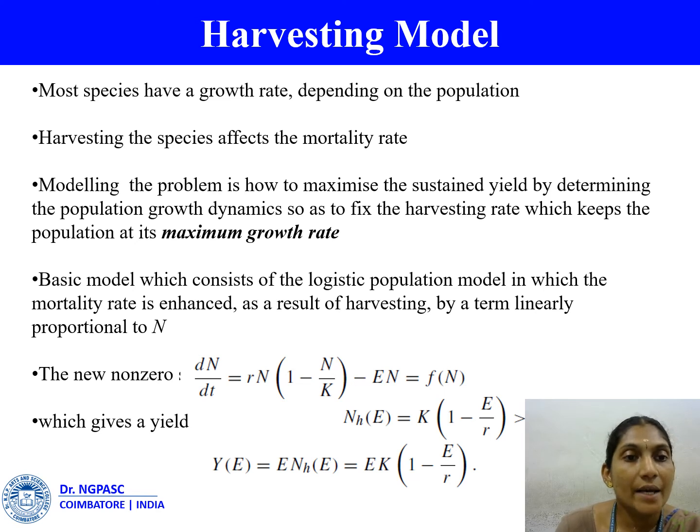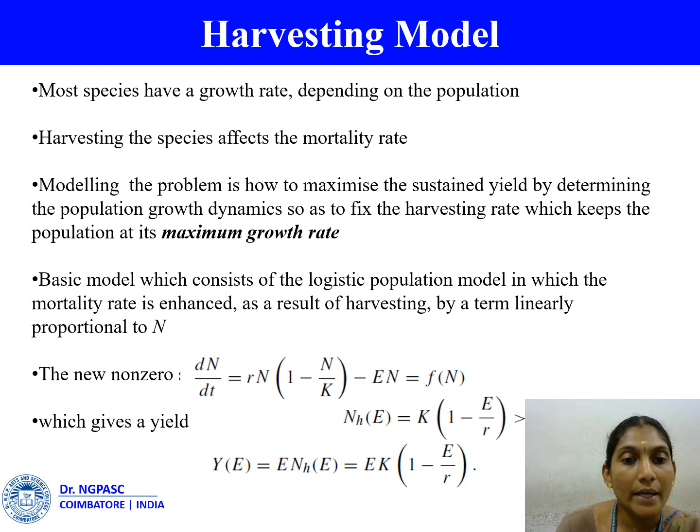We discuss here a basic model which consists of the logistic population model in which the mortality rate is enhanced as a result of harvesting by a term linearly proportional to n, namely dn by dt equal to Rn times (1 minus n by K) minus En, which is equal to f of n. Here R, K and E are positive constants, and En is the harvesting yield per unit time, and E is the measure of the effort expended.